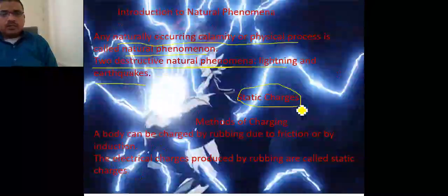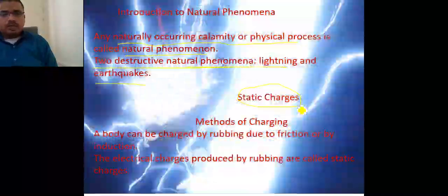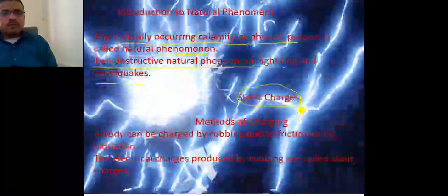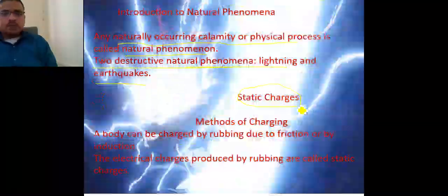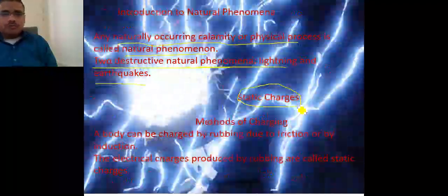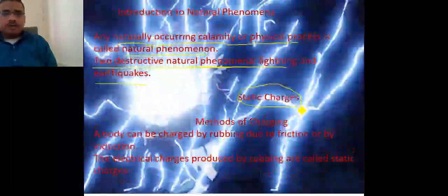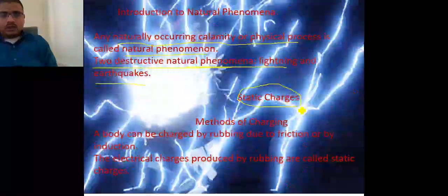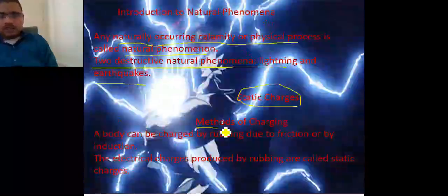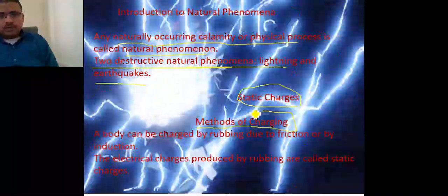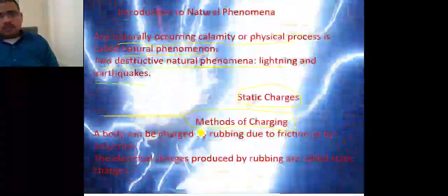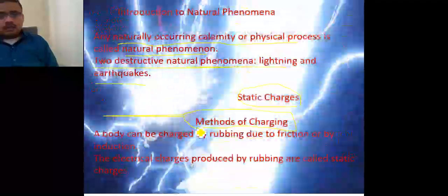This static charge is basically a constant charge which is created by the rubbing of two kinds of substances. Now, how are these static charges created on a particular object? For that, the methods of charging are given here. We will have a very clear discussion about this chapter online.